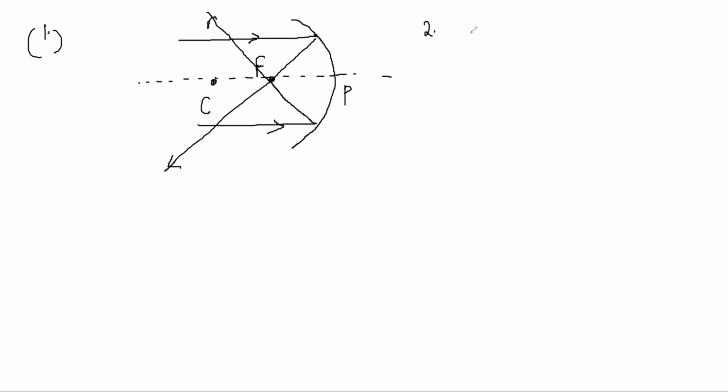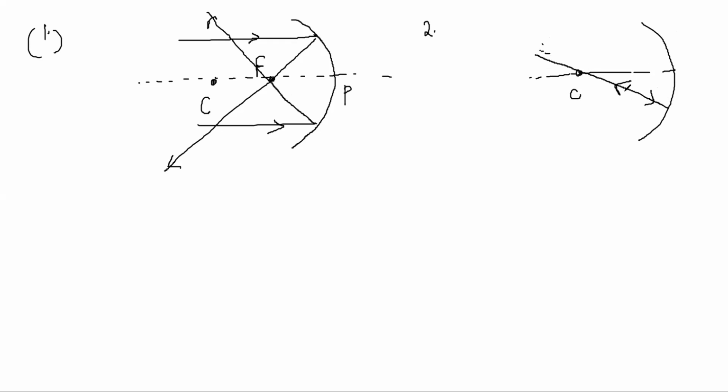Then the second one is if an incident ray is coming through the center of curvature. Suppose it comes like this. Then it will return on the same path. Why?